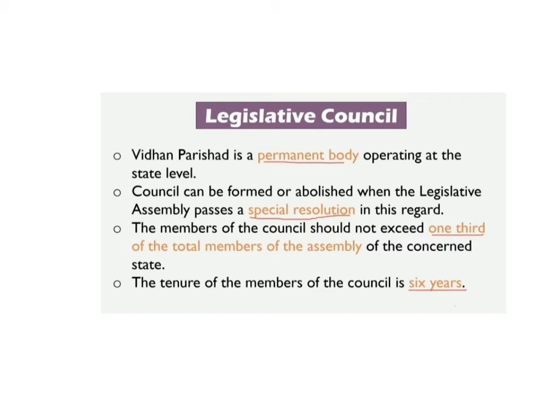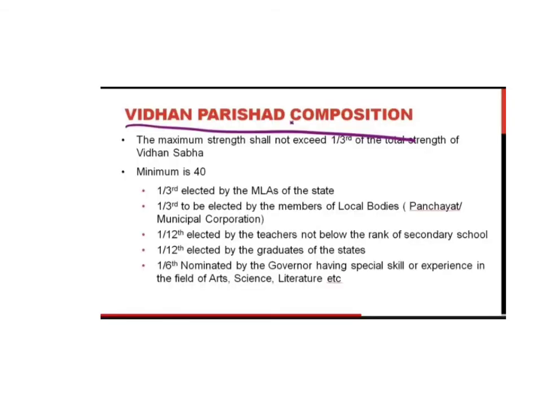So in the legislative council, the limit should not exceed 1/3 of the total members of the assembly of the concerned state. That means if the state assembly has 500 members, the members of the council should not exceed 1/3 of the total members of the assembly of the concerned state. The tenure of the members of the council is 6 years.